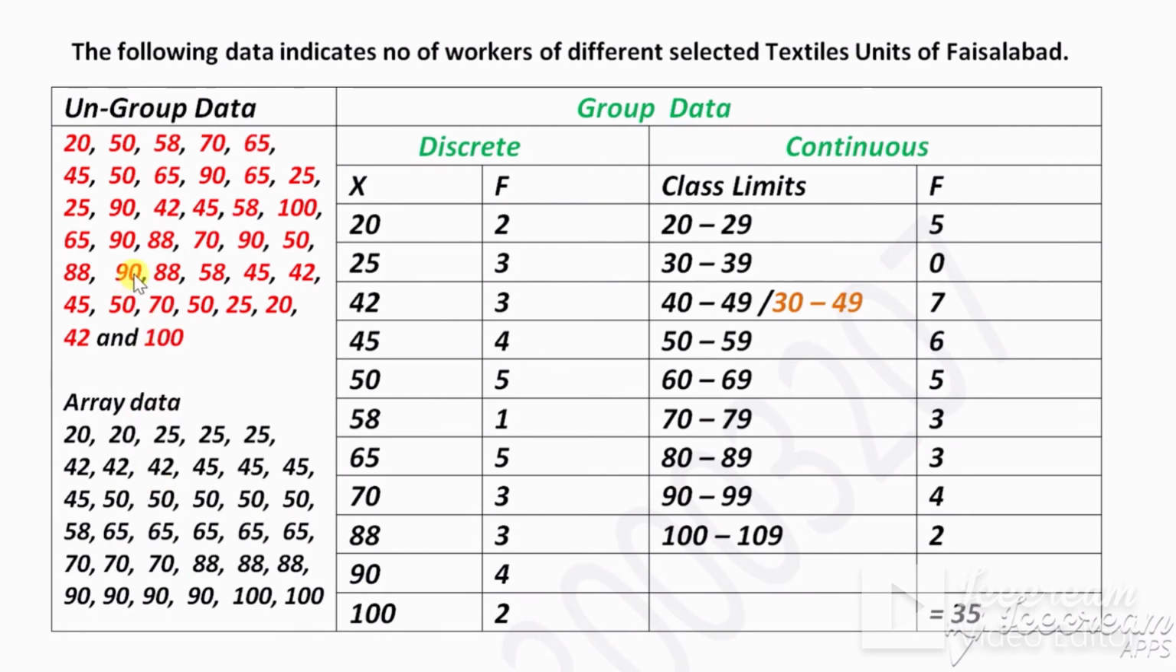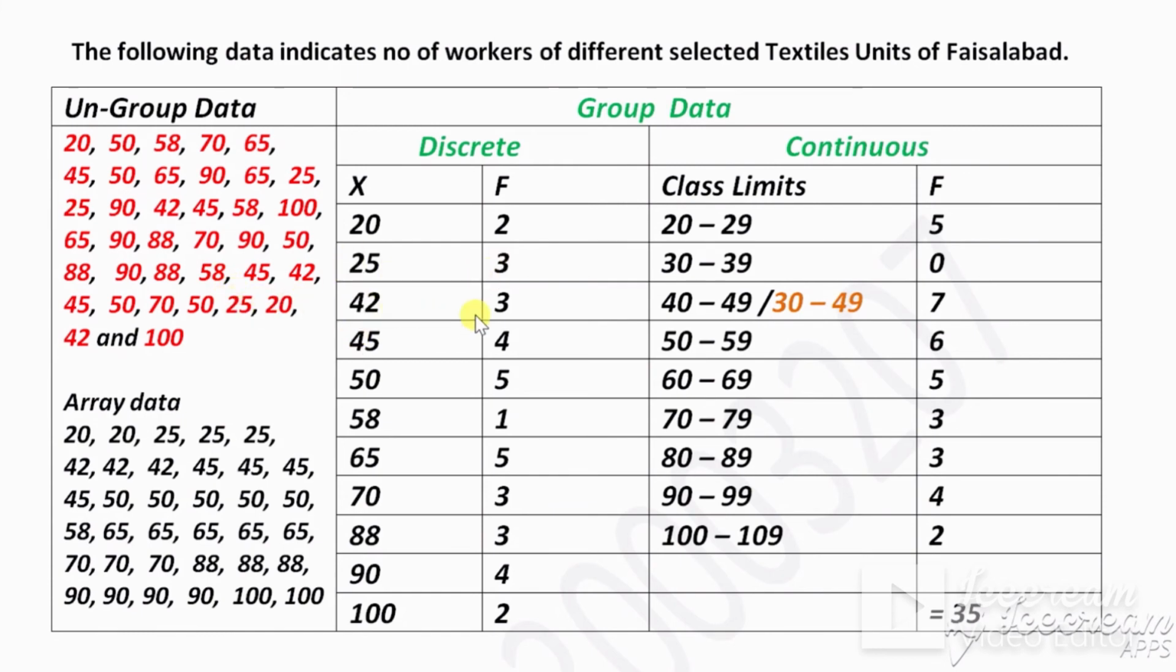Now how do we convert this ungrouped data into grouped data? There are two types of grouped data: discrete grouped data and continuous grouped data. Discrete means countable. Frequency means how many times a value repeats. So 20 repeats 2 times in this data, and 25 repeats 3 times.